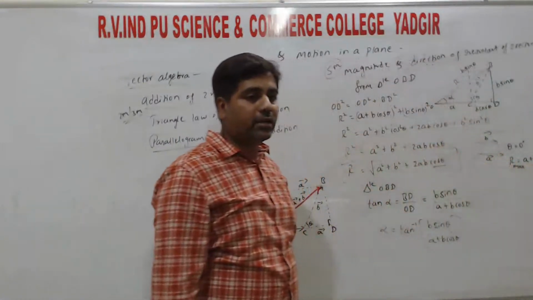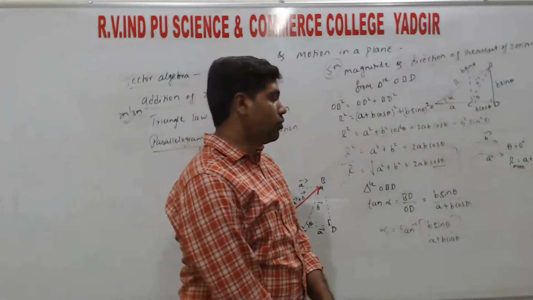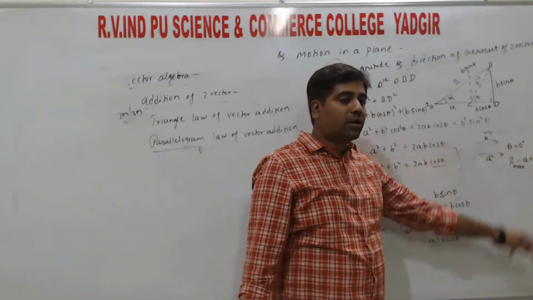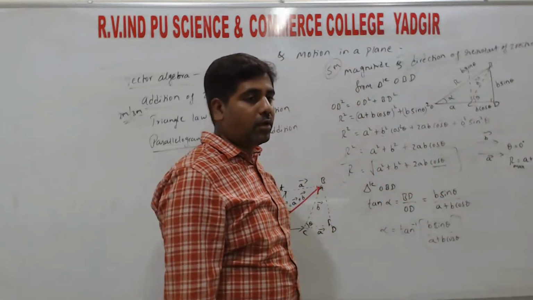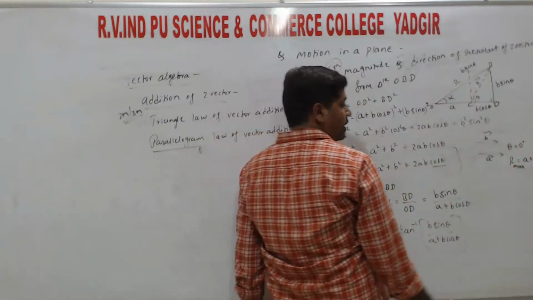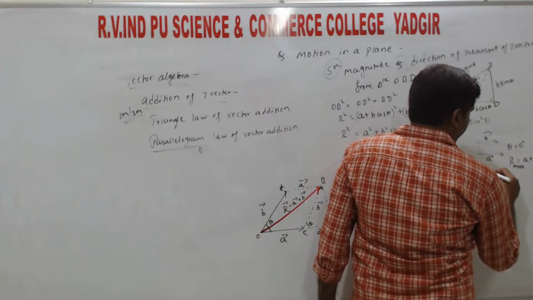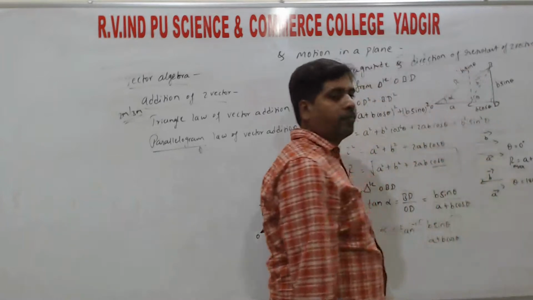They ask for 1 mark: when is the resultant of vectors maximum? The condition we need to write is when theta is equal to 0 degrees, or the two vectors are parallel, then we get the R value maximum, right? We get the minimum when the two vectors are anti-parallel. For vector A and vector B, theta is equal to 180 degrees.